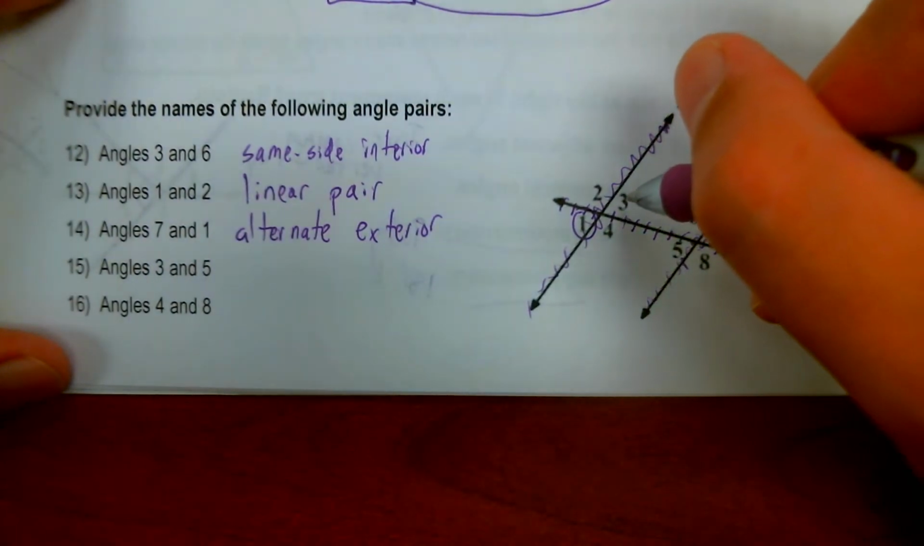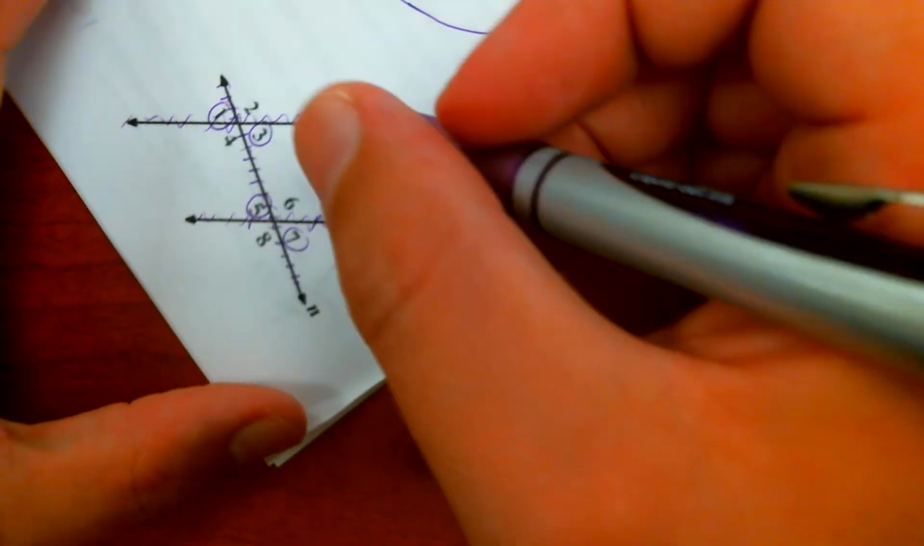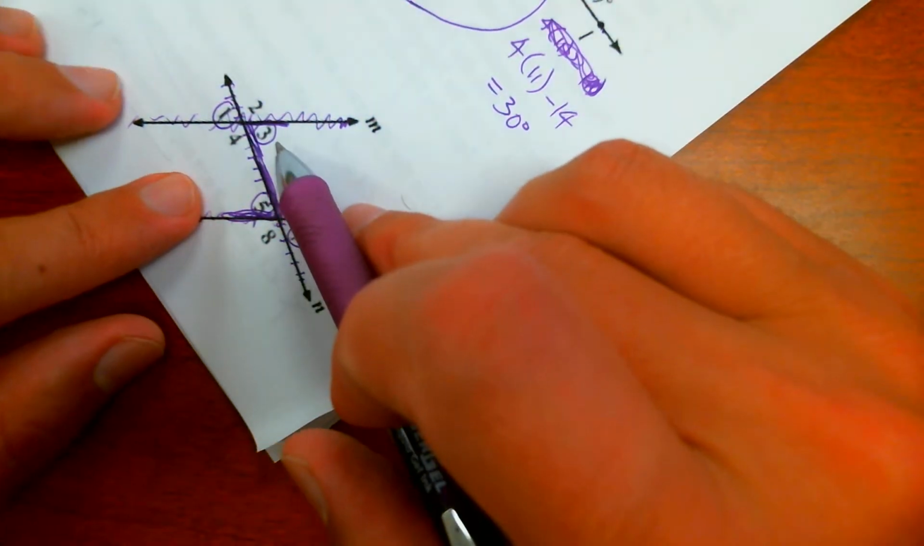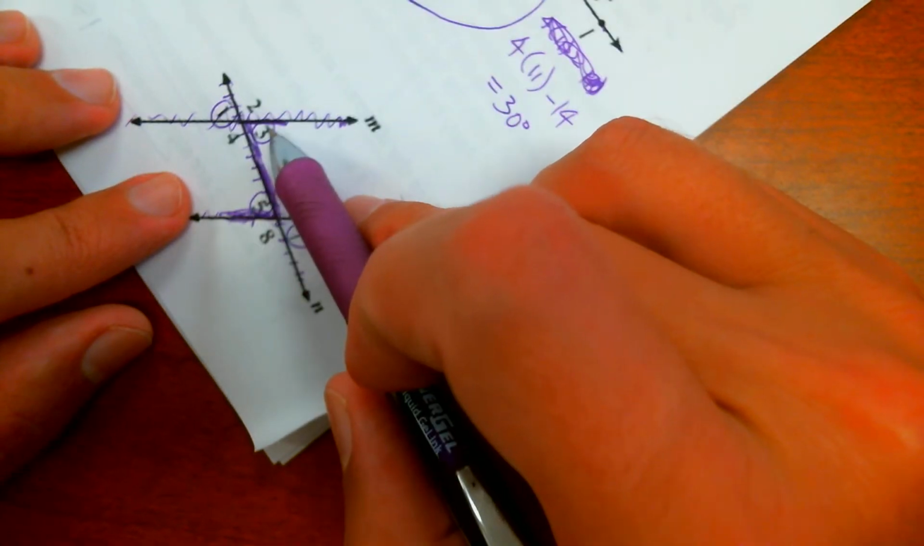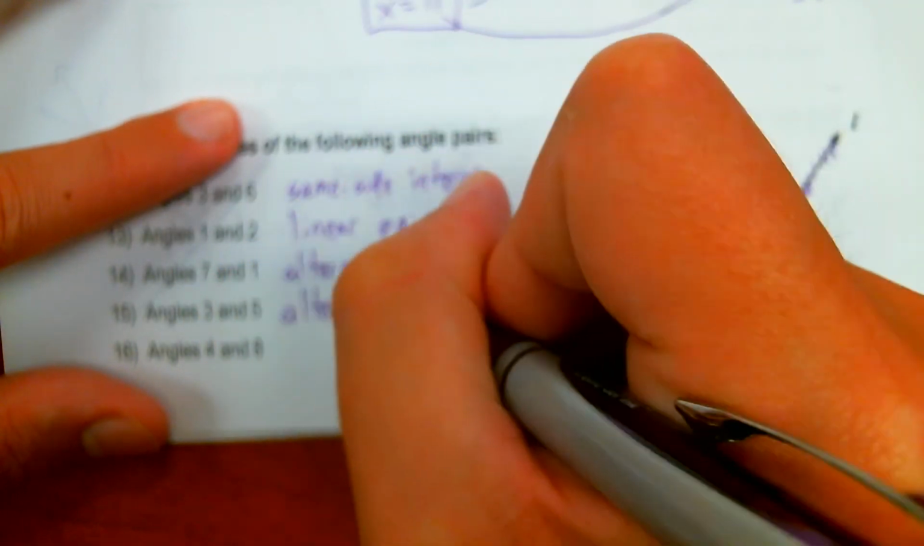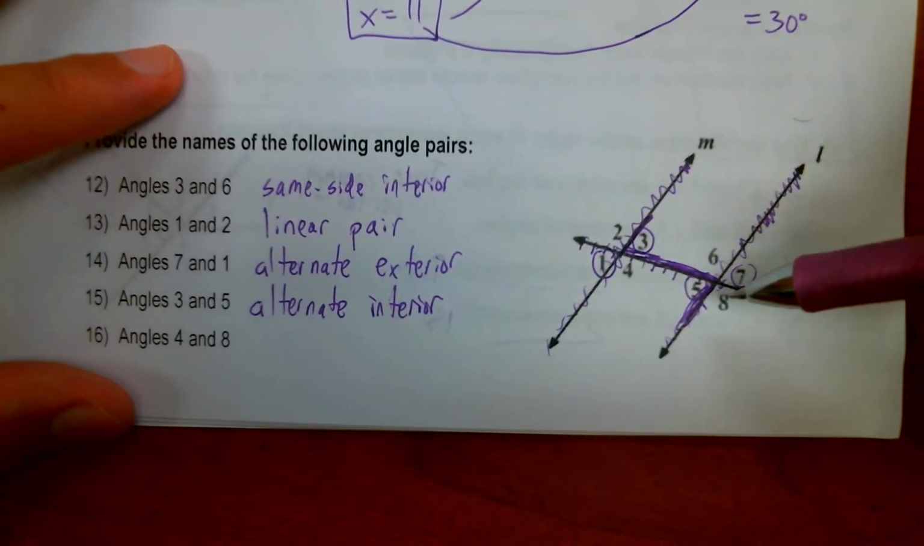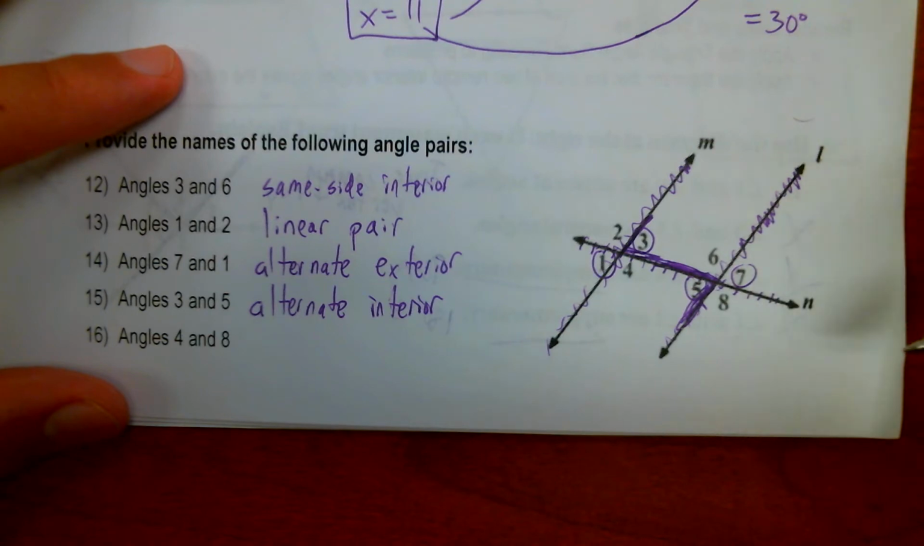3 and 5. 3 is inside the hamburger, 5 is inside the hamburger. Remember the Z I taught you? Here's the Z. It's a backward Z, but it's still a Z. If the two angles are in the little crevice of the Z, they are alternate interior angles. Alternate interior.